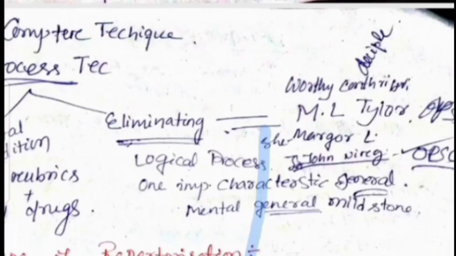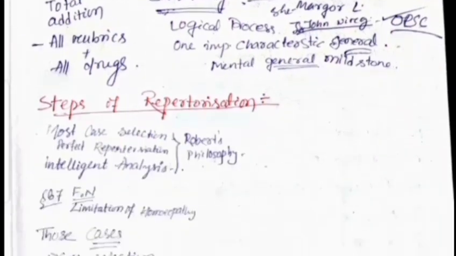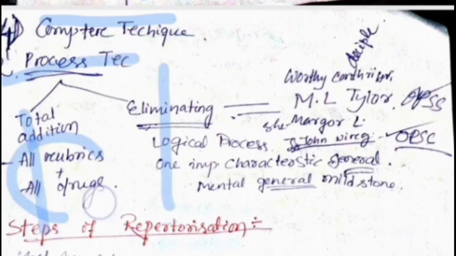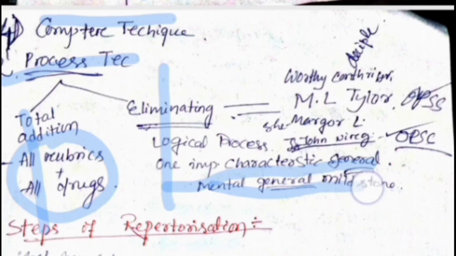Lastly, computer technique. Computer technique is the fourth method, where the process of repertorization is total addition, total elimination. In total addition, we use all rubrics and all the drugs. In the eliminating process, we use logical process, logical thinking, by which only one important characteristic general with mental general is our milestone.